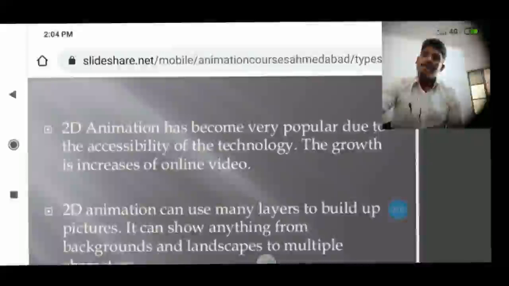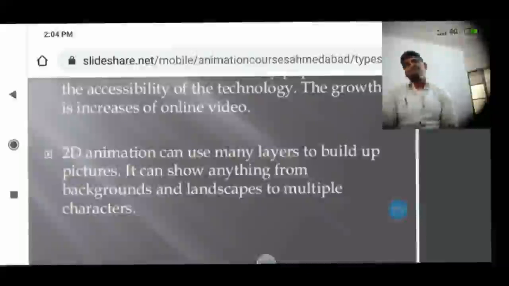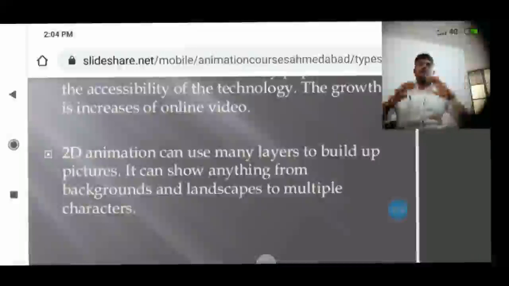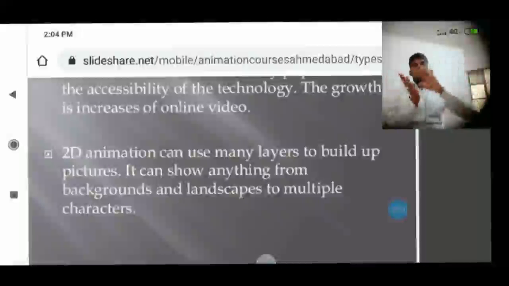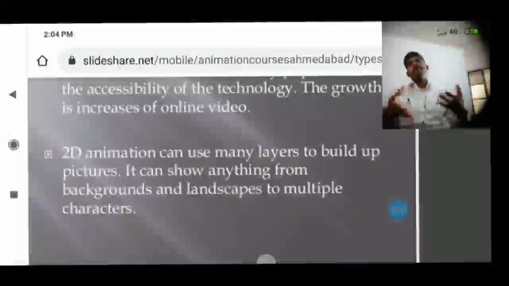Now 2D animation can use many layers to build up pictures. It can show anything from backgrounds and landscapes to multiple characters. All of you know about layers, layer by layer. So in 2D animation, you can use many layers to build up a picture.